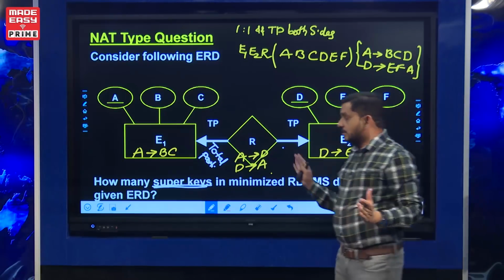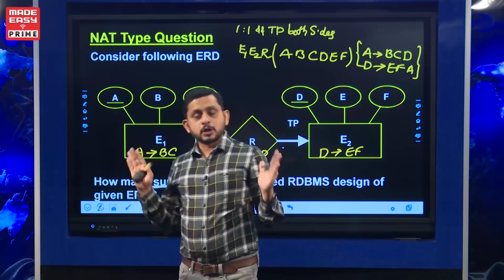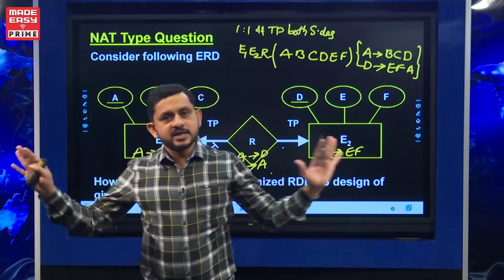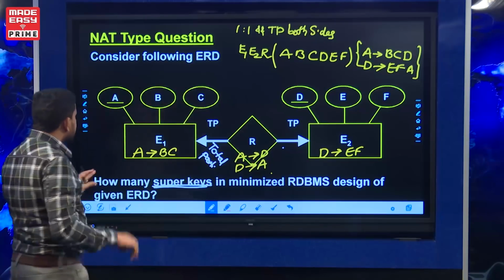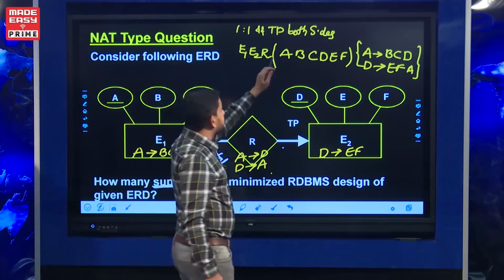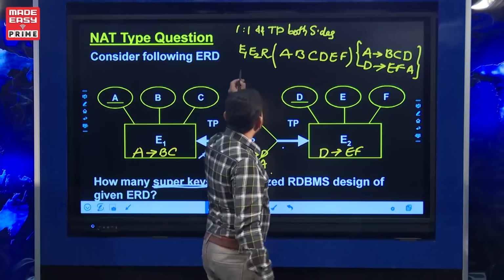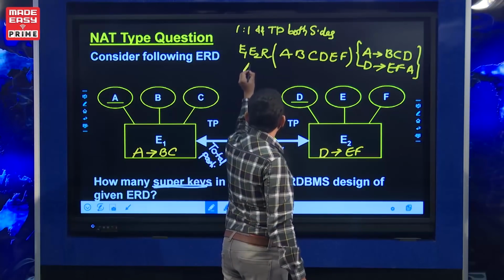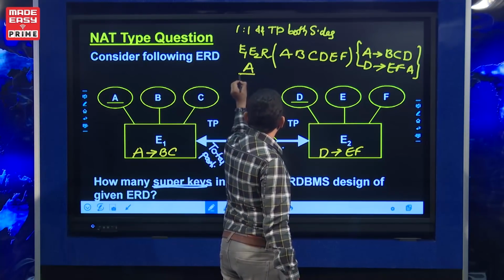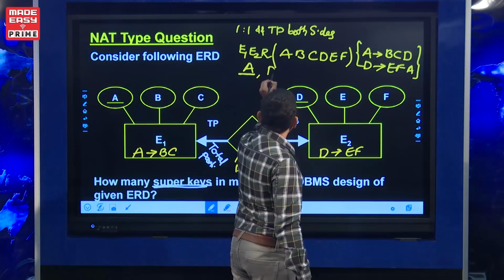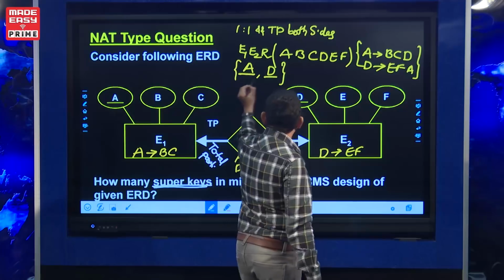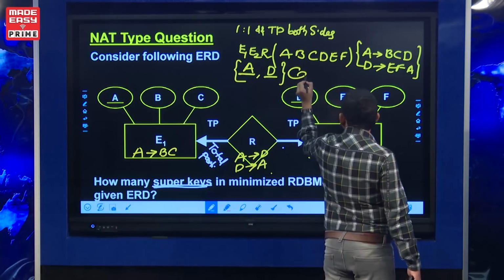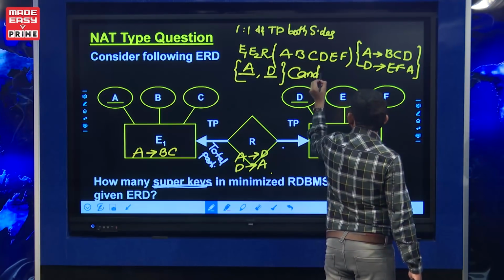To find super keys, we must know the candidate keys. With one-to-one mapping and total participation on both sides, the entities can be combined together. If these are the FDs, then A and D are the two candidate keys. A closure determines all attributes, and D closure determines all attributes. So A and D are the two candidate keys, the minimal super keys.